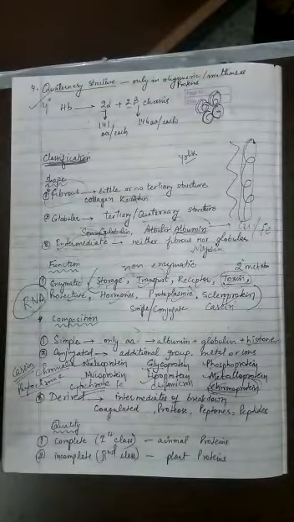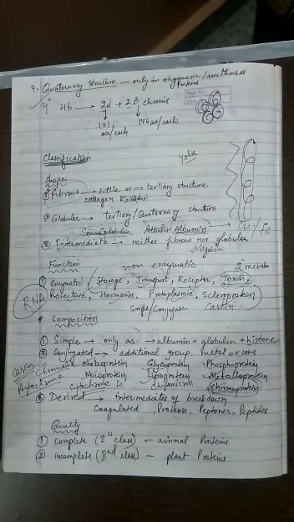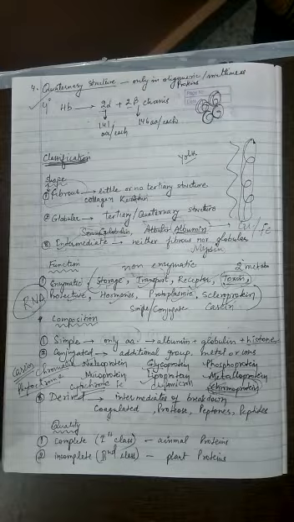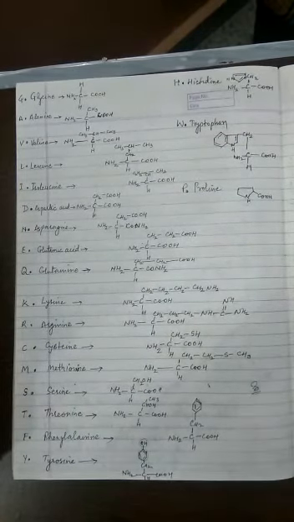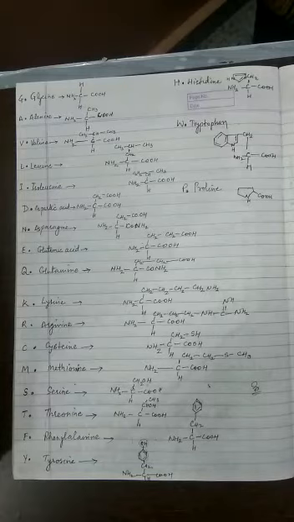Another basis of classification of protein is the quality of protein. If you remember, I have discussed a few classes back that there are essential amino acids, semi-essential amino acids, and non-essential amino acids. Remember this list, I have explained that day to you. There are many amino acids, 20 of them. Out of that, 8 amino acids I have already explained in the last classes. Please go through those lectures to understand what are essential amino acids.